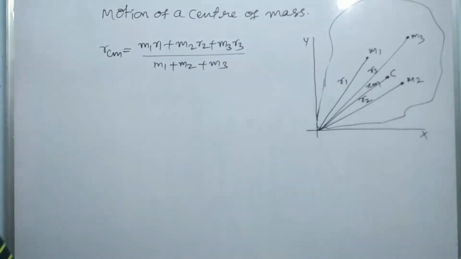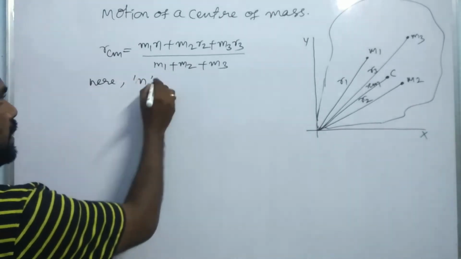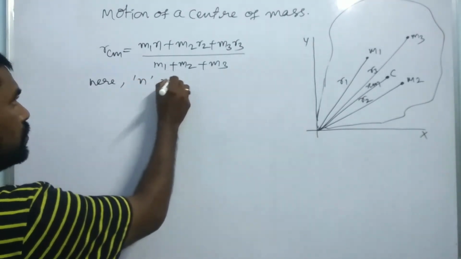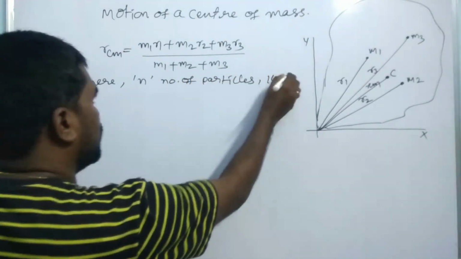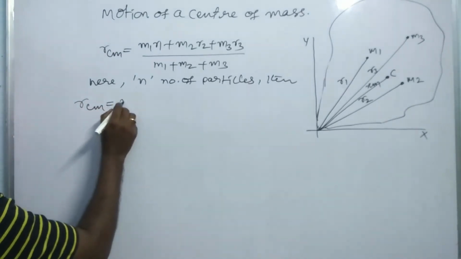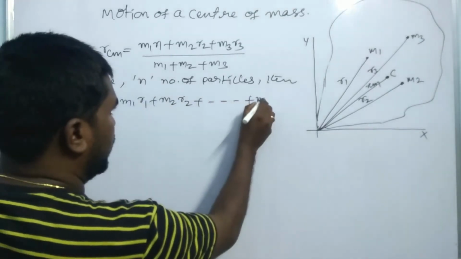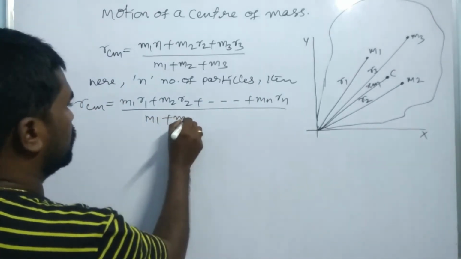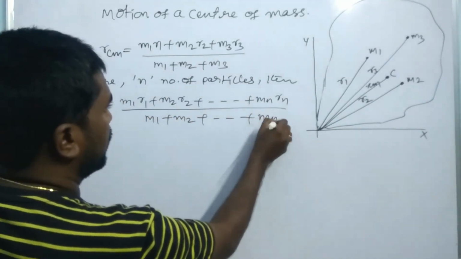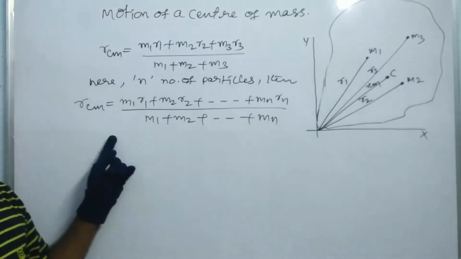This is the position of the center of mass of a system. If n particles are present in a system, then R_CM = (m1 r1 + m2 r2 + ... + mn rn) / (m1 + m2 + ... + mn). This is the position of the center of mass for n particles in a system.